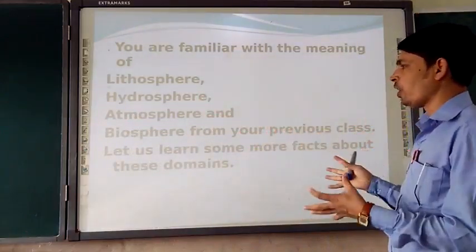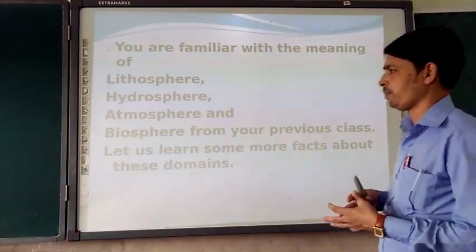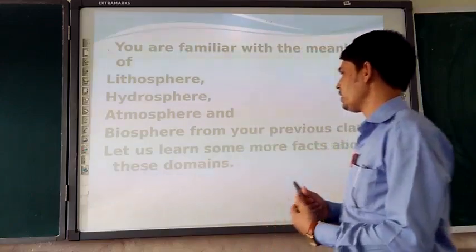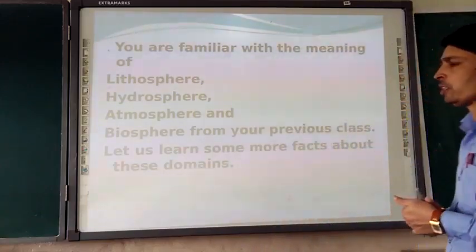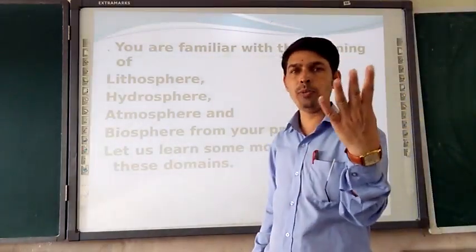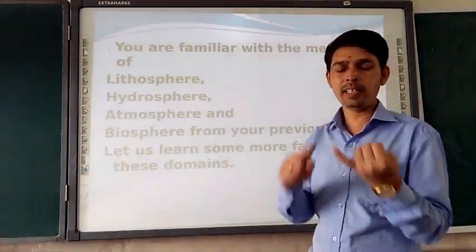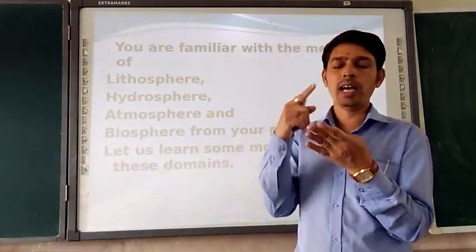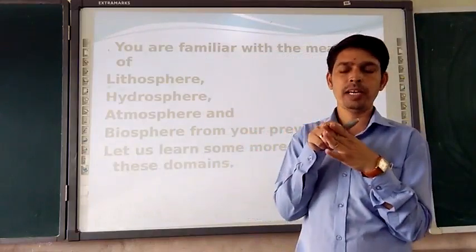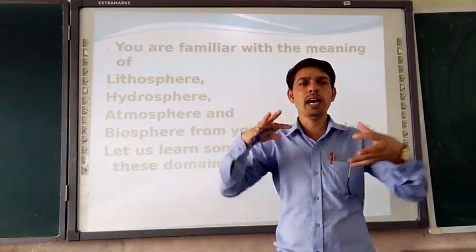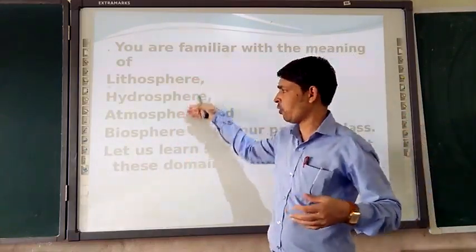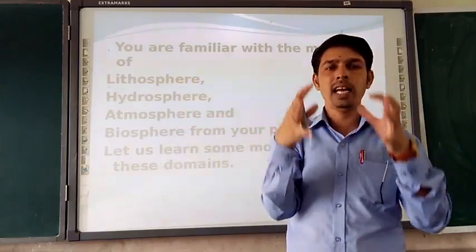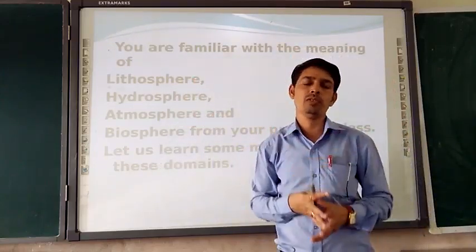The four domains of the natural environment are the lithosphere, hydrosphere, atmosphere, and lastly the biosphere, which is the narrow zone where all these three zones interact and life is possible, that means supporting life.